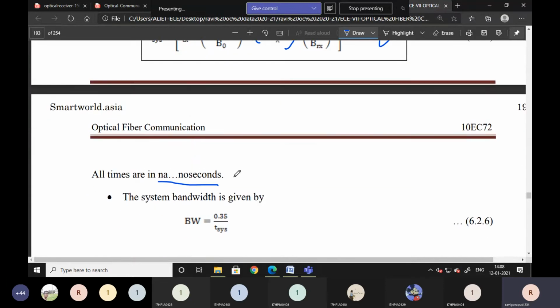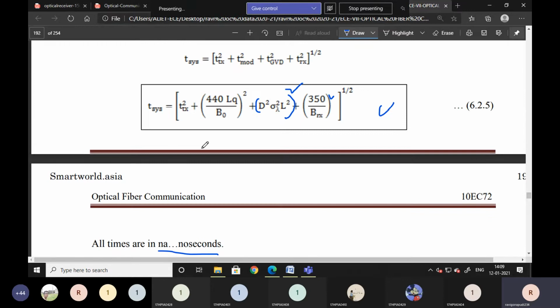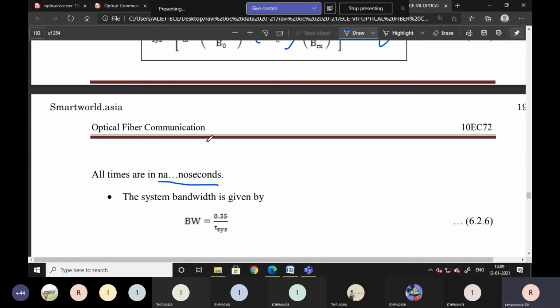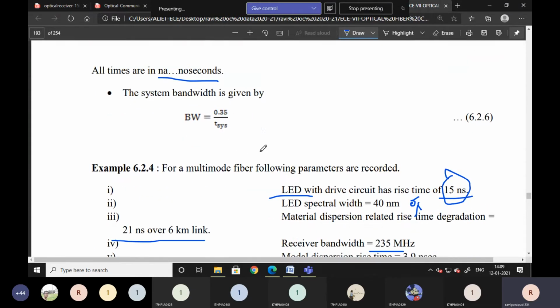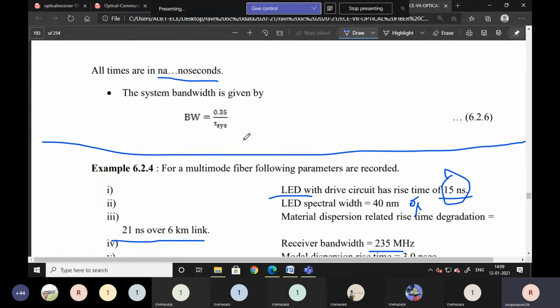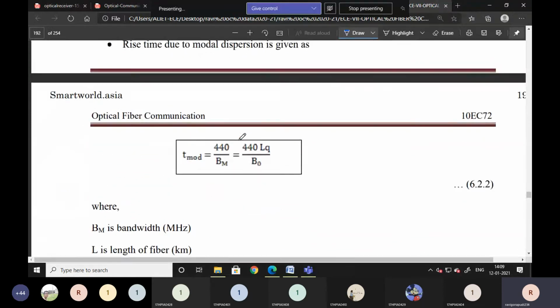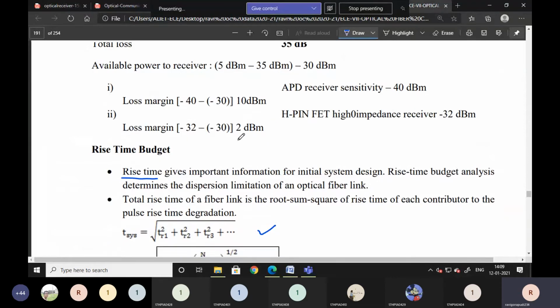Then next is bandwidth. Bandwidth is nothing but 0.35 by time. Whatever the time we calculated, that is 0.35 by T system. And remember that the time is in nanoseconds, bandwidth is in megahertz. Up to now is the system rise time budget. Very easy.